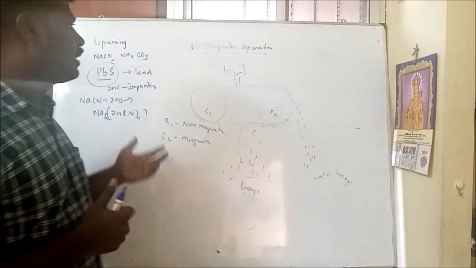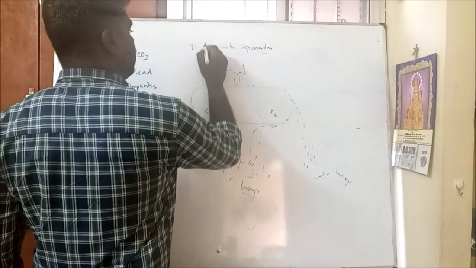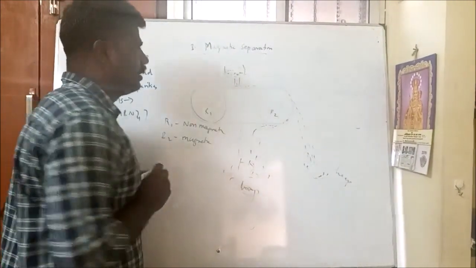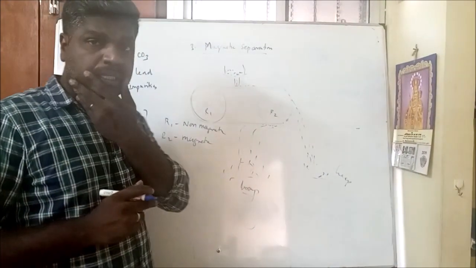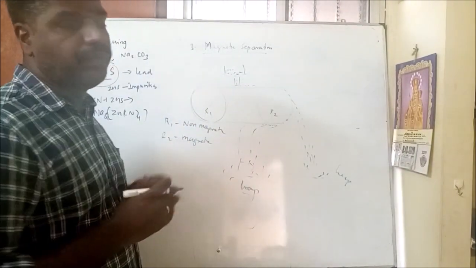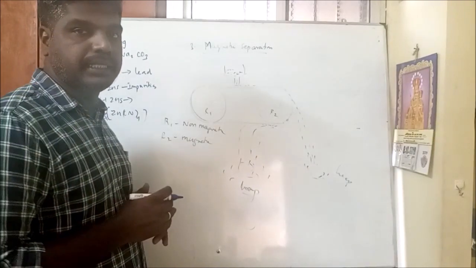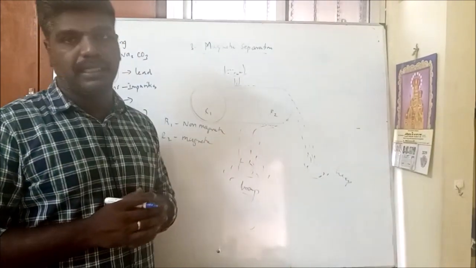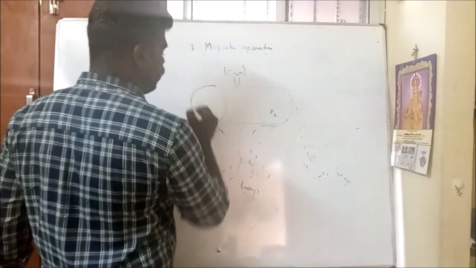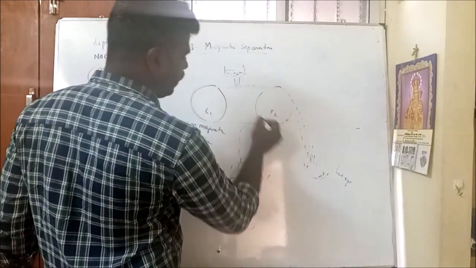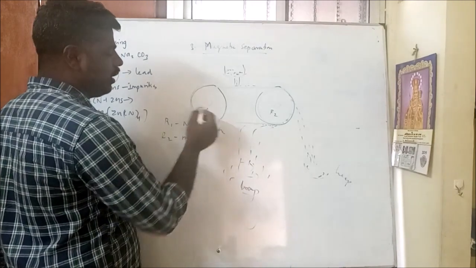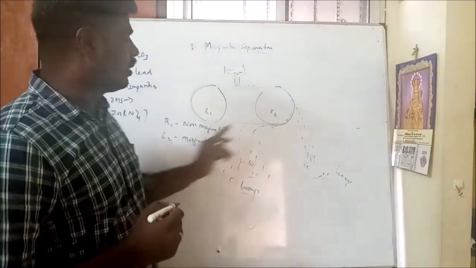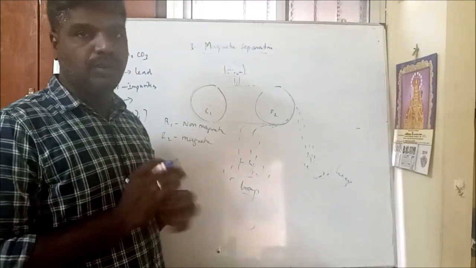Next, finally, we come to the third method, which is called the magnetic separation process. This is one of the methods of concentrating the ore. If your ore has some magnetic particles, they are removed by this method. Here there are two metallic rollers, one is R1 and another is R2. R1 is a non-magnetic roller and R2 is a magnetic roller.